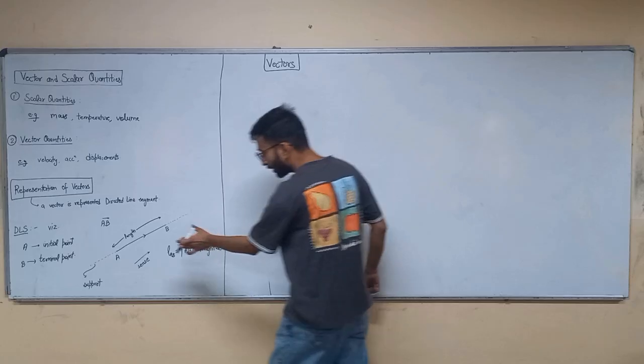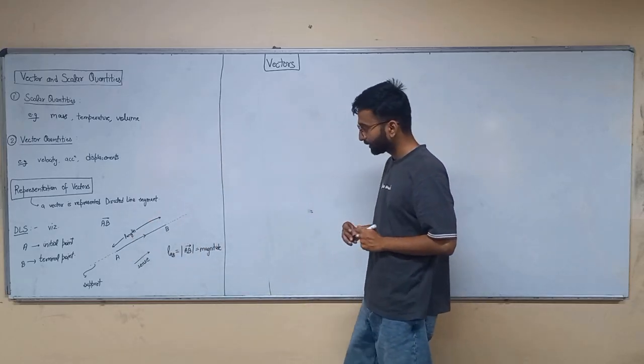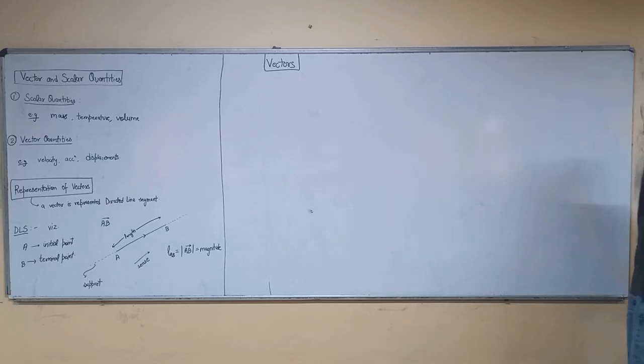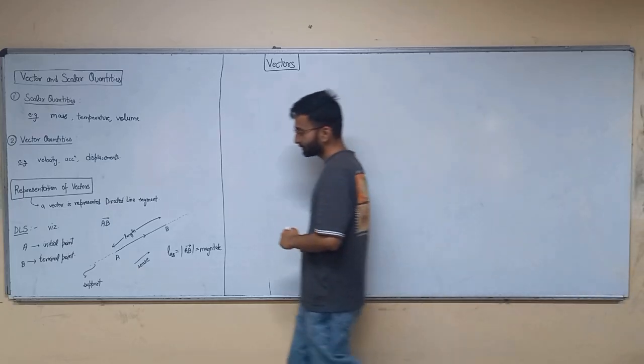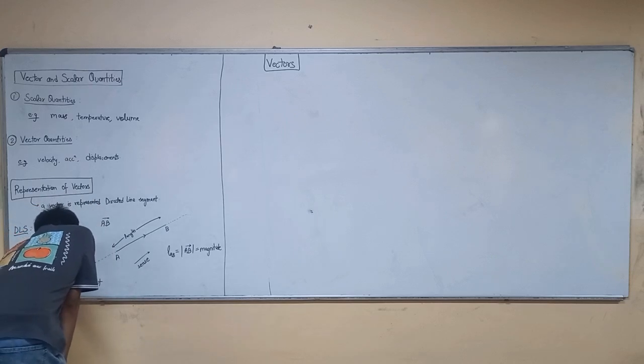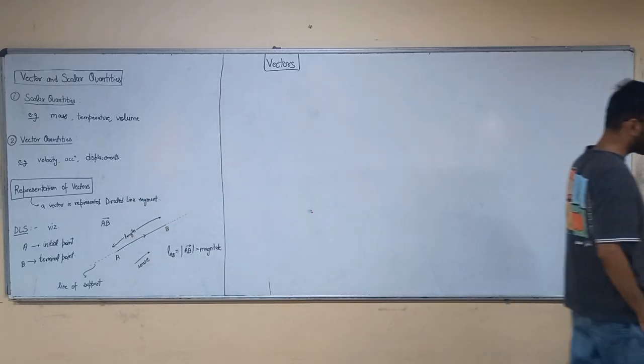This length is called magnitude of AB. This is line of support. Alright. Let's move ahead.